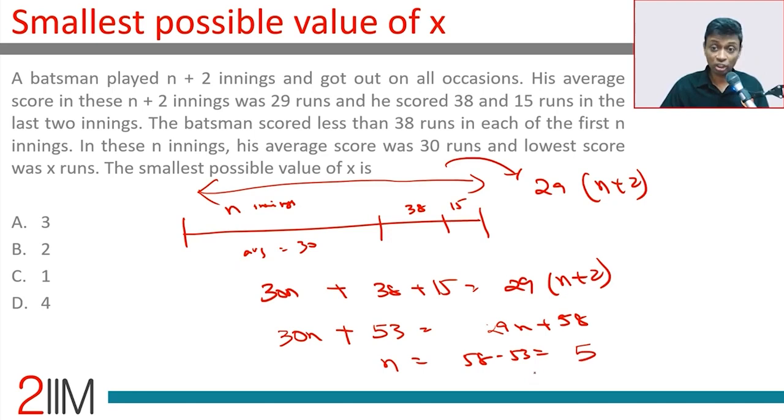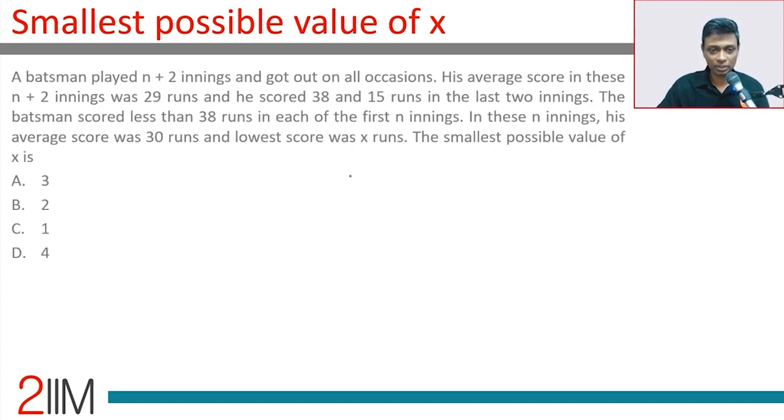His average score was 30 and the lowest was X. The batsman scored less than 38 runs in each of the first n innings. First 5 innings. Average is 30, or total in 5 innings is 150. Lowest score was X. So what do we do? We say 5 numbers: term 1, term 2, term 3, term 4, term 5.